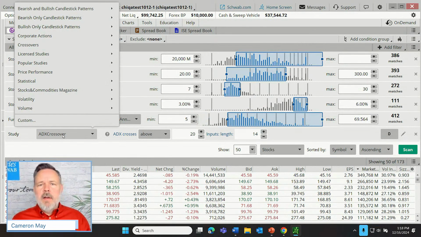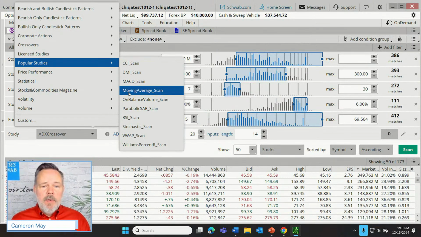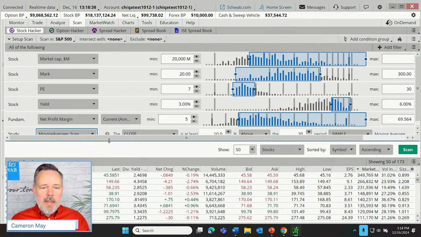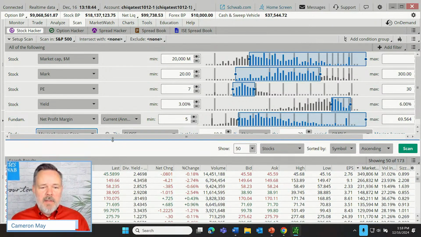Okay, but let's say that our trader here is using, in my experience, possibly the most popular study. The most commonly used study is very likely a moving average of some kind. So I'm going to go to our popular studies and let's do a moving average scan. It looks like things got a little bit hidden here. We can click right where you see my double-headed arrow and drag that down, which creates a little more space if I need it.